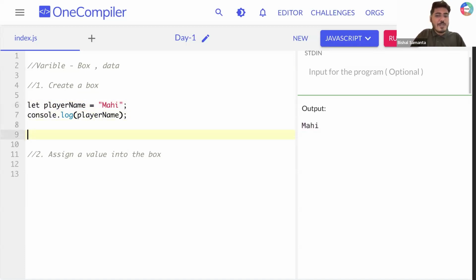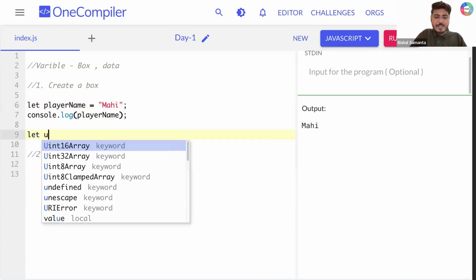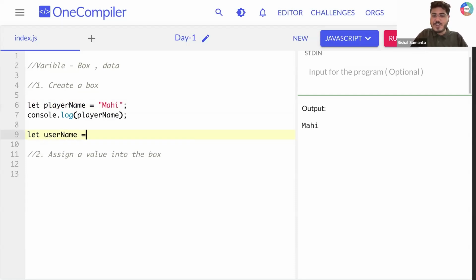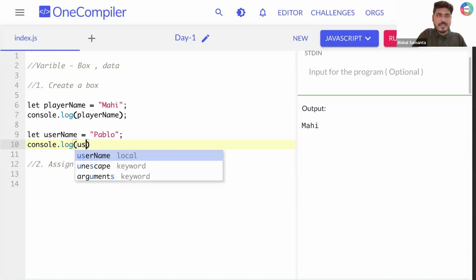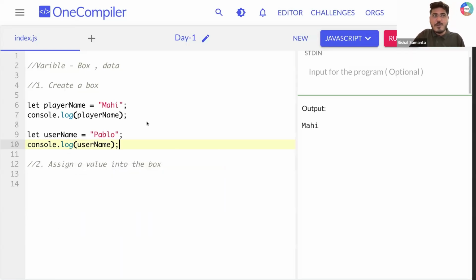Now let's say you want to store let username. In any website application, you have some user, right? let username is equal to Pablo. After that I'm writing, let's say console.log, and then here I'm writing username. Can you tell me what I'm supposed to get here? I'm supposed to get here Pablo, but can you see from line number 7 I'm getting Mahi, and then from line number 10 I'm getting Pablo, right?